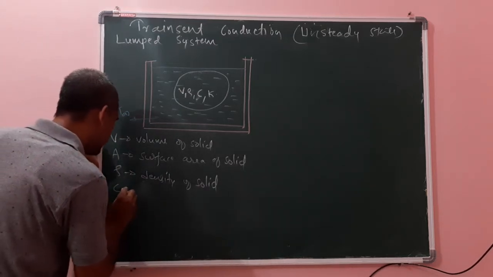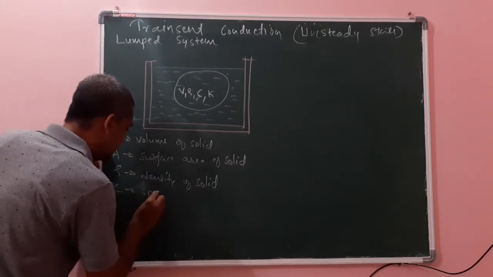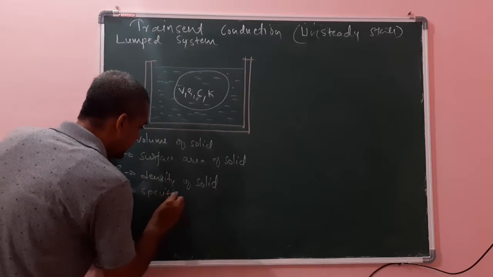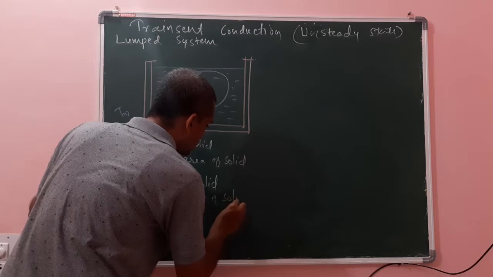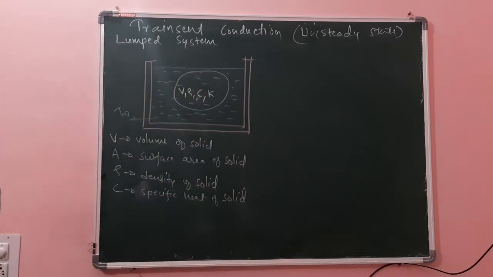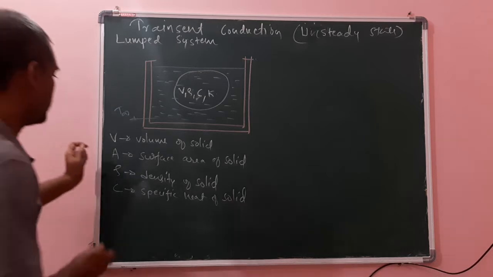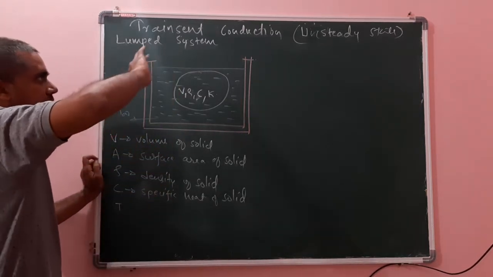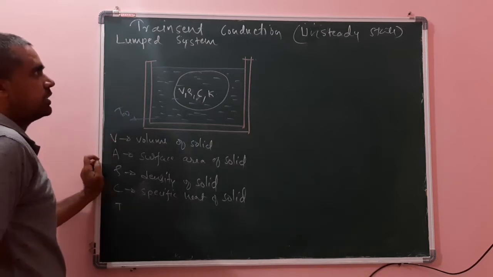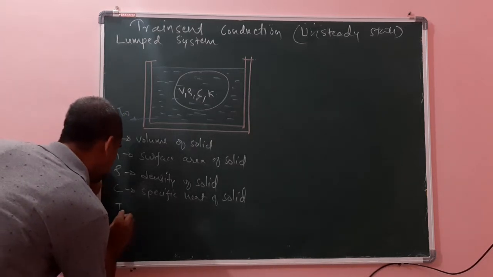Okay. C is the specific heat of the solid. And let Ti be the initial temperature of the solid, because it is a lumped system as well as unsteady state, therefore temperature will change with time.